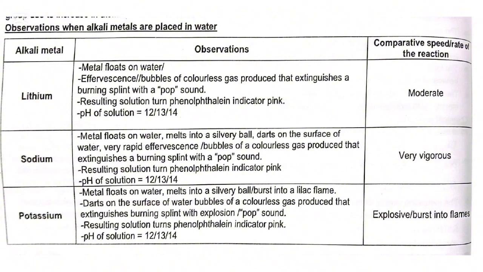The resulting solution turns phenolphthalein indicator pink. That is a pH of 12, 13, 14. That is a strong alkali. And that reaction is explosive. It explodes into a flame and should be avoided.